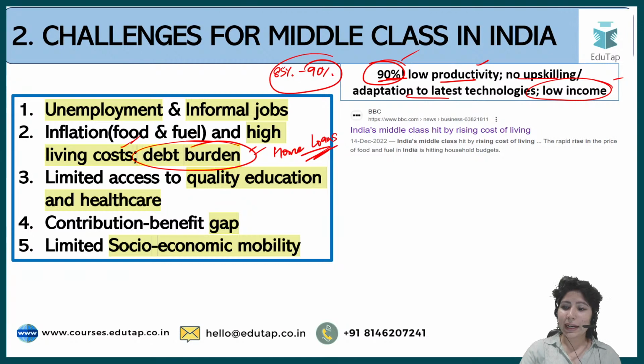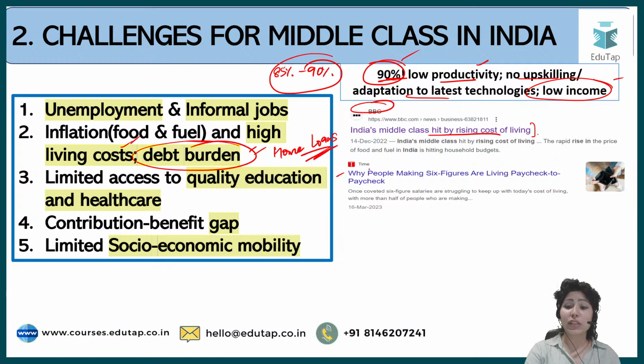So India's middle class hit by rising cost of living. This is a coverage by BBC that has been provided recently, and they also say why people making 6 figures are living paycheck to paycheck. Why is this happening, that Indian middle class, though it is earning 6 figures, that is in lakhs per annum, is living paycheck to paycheck? That is because of high cost of living and inflation.